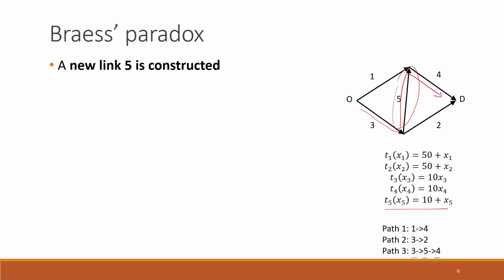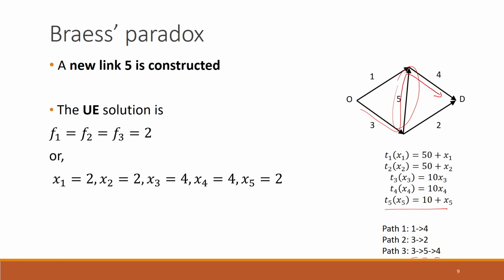Now again for this case also we can determine the user equilibrium solution. Whichever method you want to use to determine the user equilibrium solution is fine. So we can do that, and the flows that we get in the user equilibrium solution are these link flows and these path flows here.